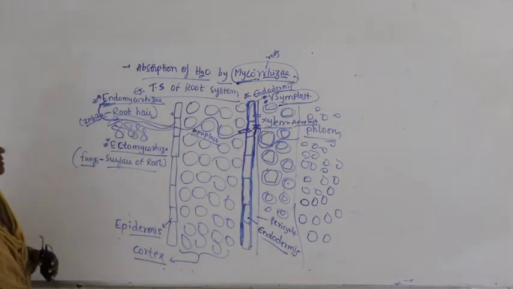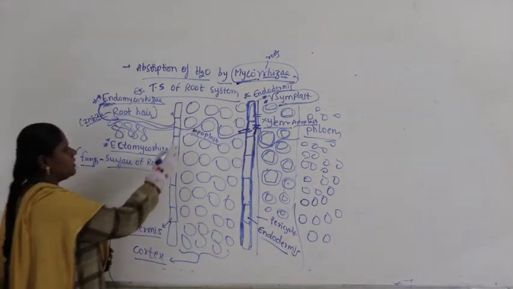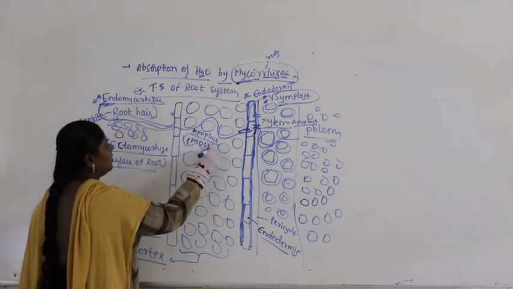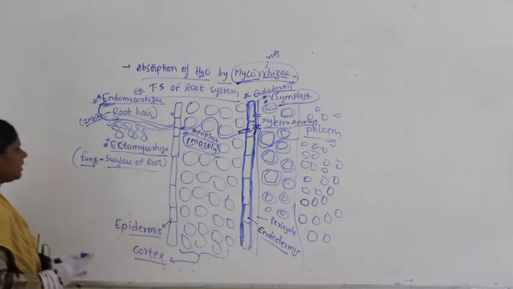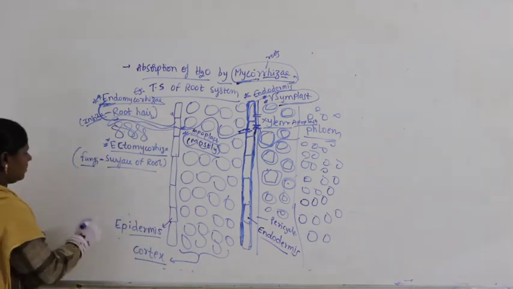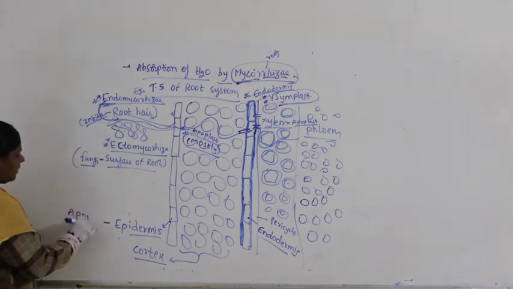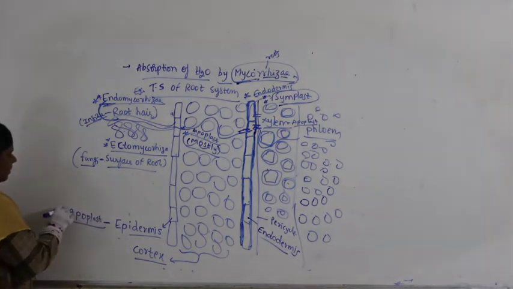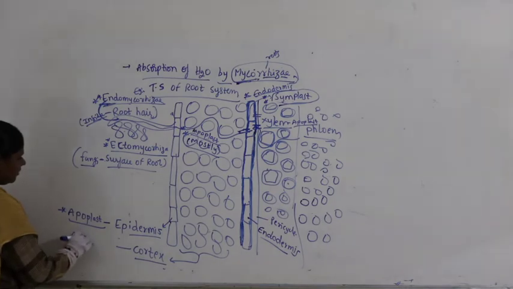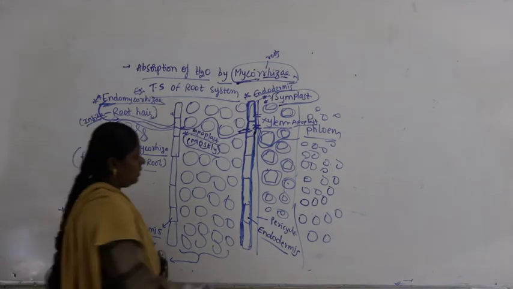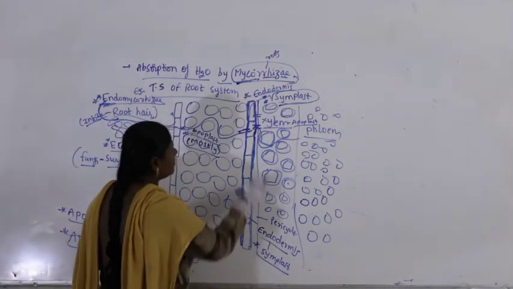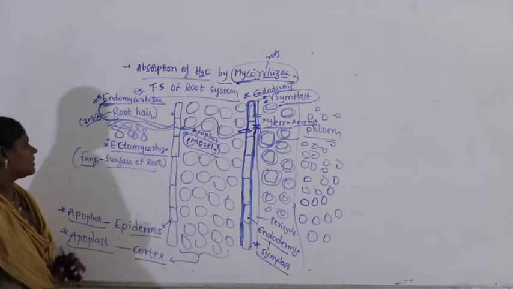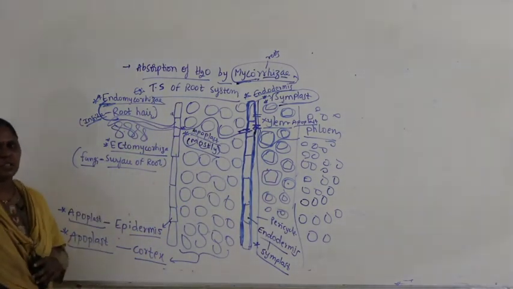Now, in some cases what happens? Mostly what occurs, as we discussed, is nothing but apoplast. Mostly what occurs is called apoplast. So, what do we write here? Epidermis is apoplast. Cortex is also apoplast. Coming to endodermis, it is symplast. Coming to xylem, it is apoplast, because it consumes very less energy.